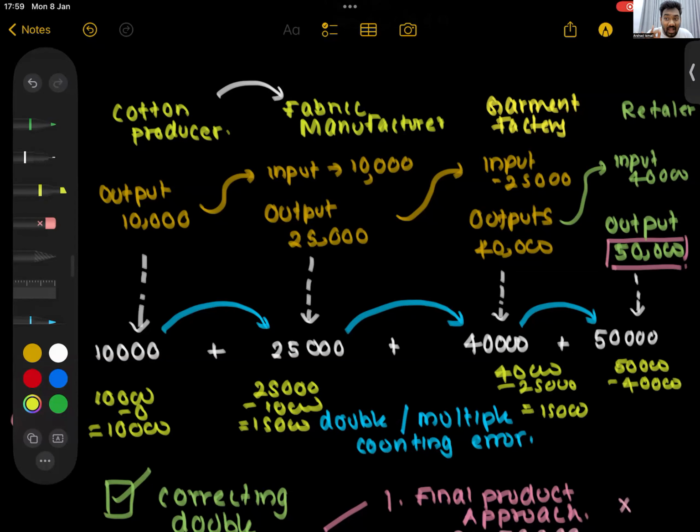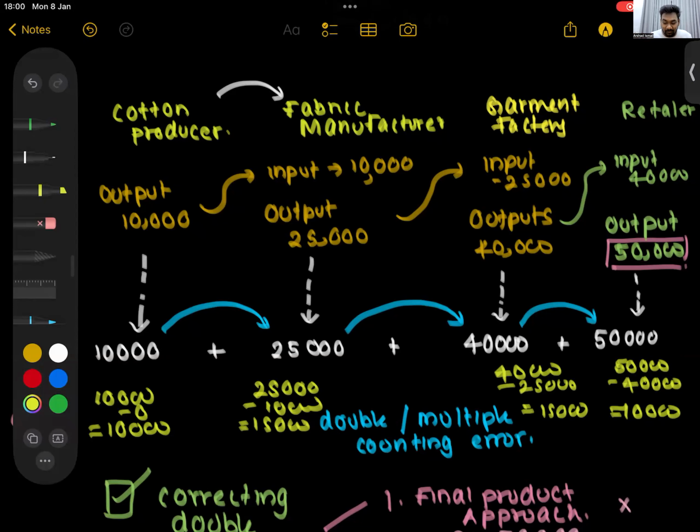Now see, in the value addition approach, let's say these t-shirts are used for something else, like decoration. Another stage gets added, and still there's no problem, even if the t-shirt is not a final good. You get the value addition from that stage. That is why it's better than the final product approach.